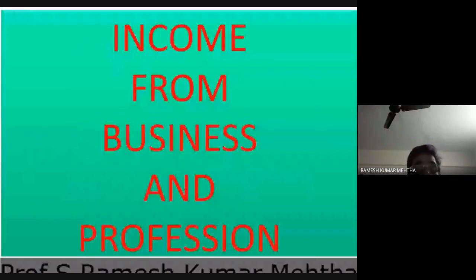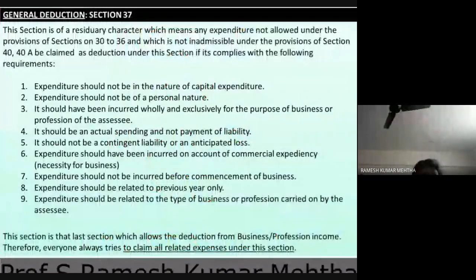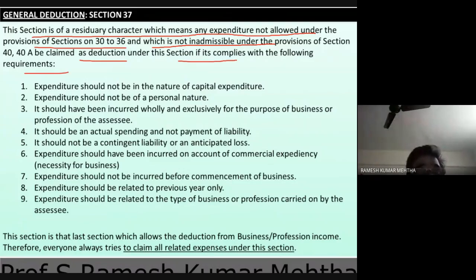So now let's understand what we mean under section 37 of the Income Tax Act 1961. This section is of a residuary character, which means any expenditure not allowed under the provisions of sections 30 to 36, and which is not capital or personal in nature, is allowed as deduction under this section if it complies with the following requirements. So what it primarily means is that certain expenditures are not allowed.